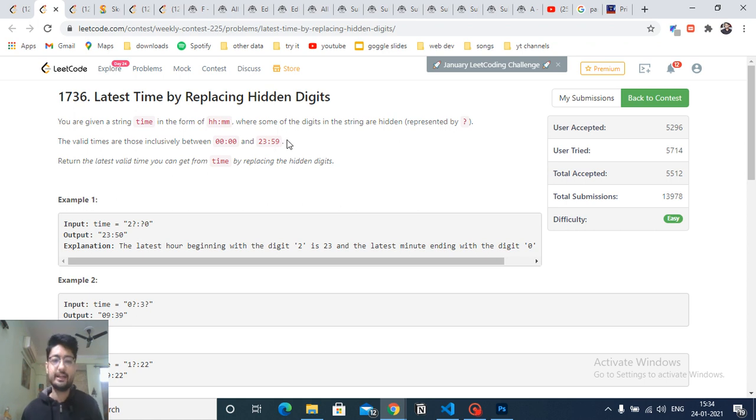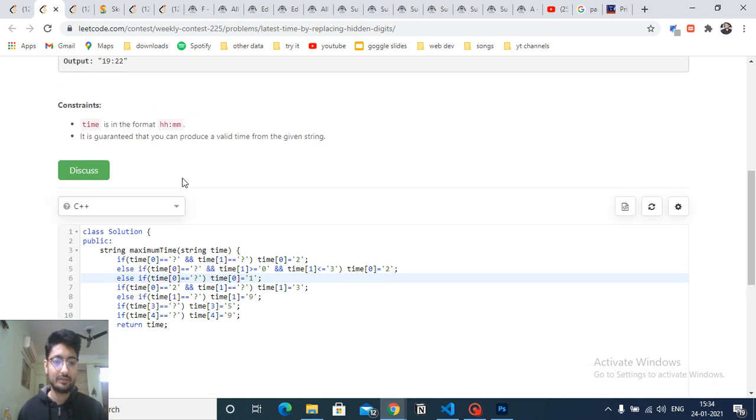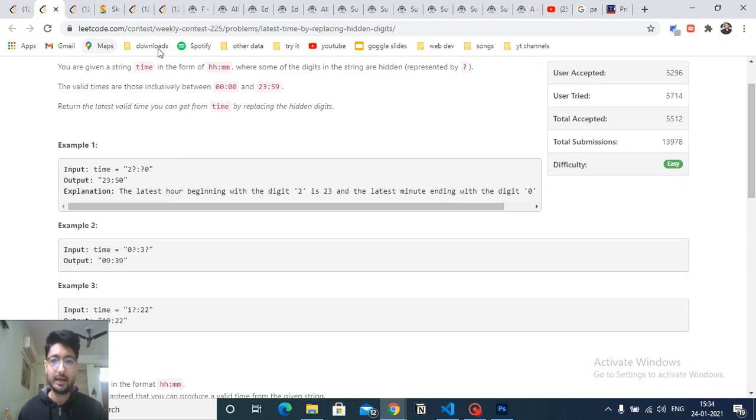So it is in an international time standard in which it is from 0 till 24. Now you have to find out the latest valid time possible by replacing the question marks. What I mean by this is, you have to make this time as maximum as possible. You can understand by this, that you can replace this question mark with 3, this with 5, and that's the maximum time. So you are given different types of time, and you have to just replace the question marks.